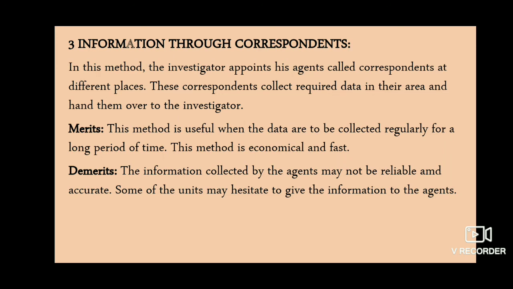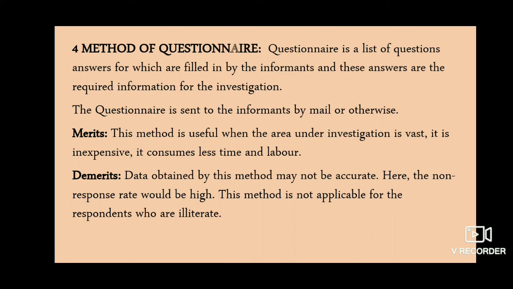The demerits are: the information collected by agents may not be reliable and accurate. Some of the units may hesitate to give information to the agents. As the investigator does not personally investigate the respondents, a few respondents may not agree to give their personal information to the agents. So these are the merits and demerits of information through correspondence.